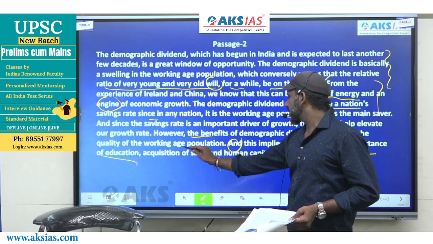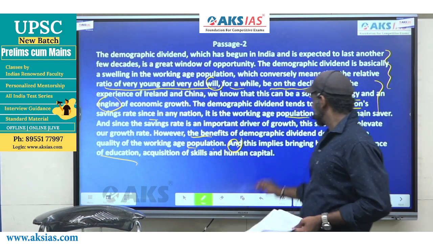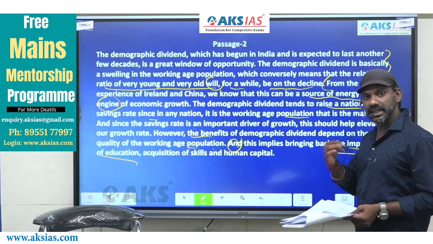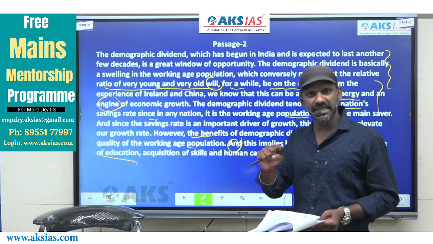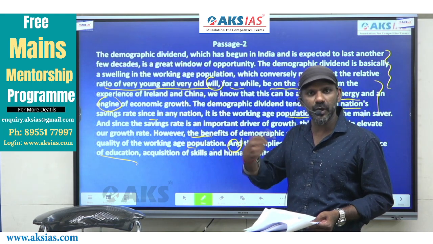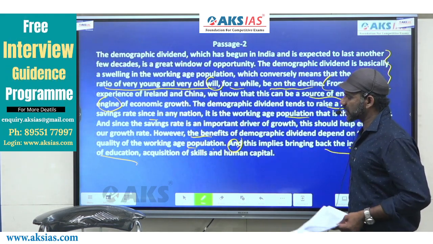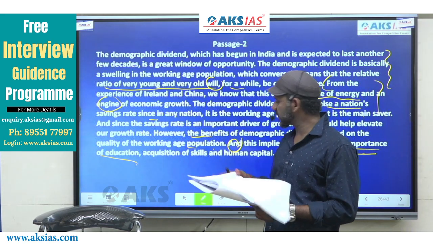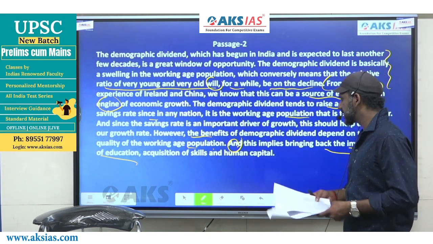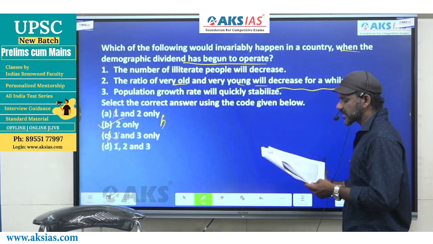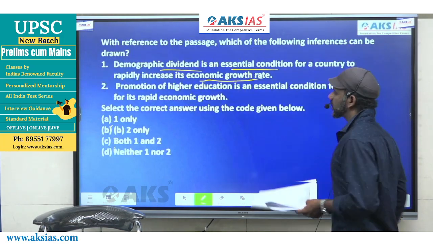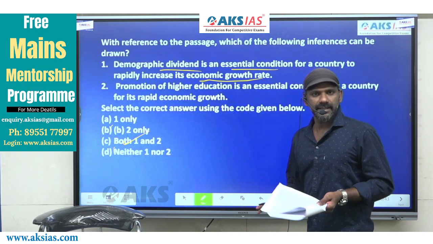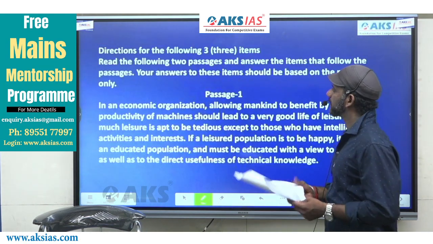The quality of the working age population and support indicator, this implies bringing back the importance of education. That means education must be given importance. Giving back the importance of education, acquisition of skills and human capital, this means that promotion of higher education is an essential factor in a country increasing its economic growth. 2 is also completely fine. The answer must be option C. Getting it? The next one.